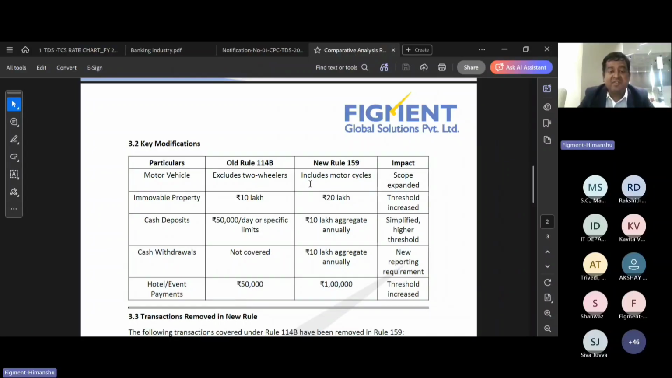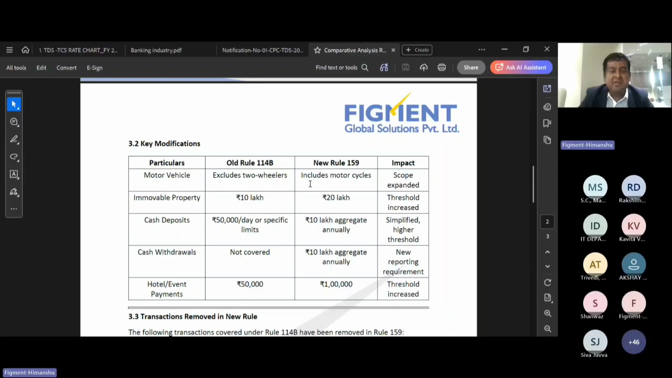Second, previously on cash withdrawal, there was no criteria for collecting Form 60, whatever amount was withdrawn. Right now, if the person does not have a PAN number and withdraws cash of 10 lakh in aggregate on an annual level, then Form 60 needs to be collected from that customer. For motor vehicles also, previously it excluded two-wheelers. Right now, it includes motorcycles.